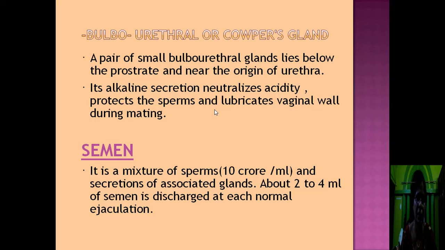Next come to semen. What is semen? Semen is a mixture of sperms and the secretion of associated glands. That means seminal vesicle, prostate gland, bulbourethral gland, these are the associated or accessory glands. They secrete some secretions. When these secretions mix with the sperms, then that is known as semen. Generally, 10 crore of sperms are found in 1 ml of semen. About 2 to 4 ml of semen is discharged at each normal ejaculation.